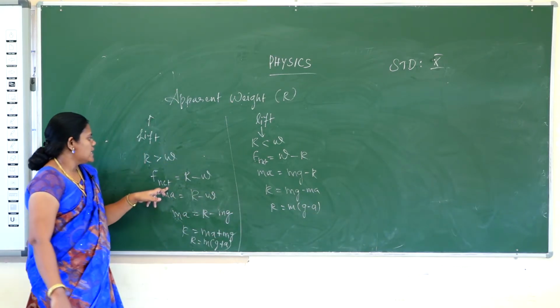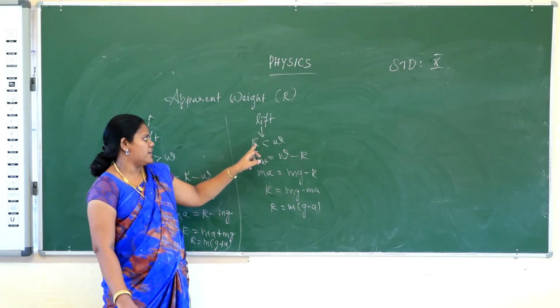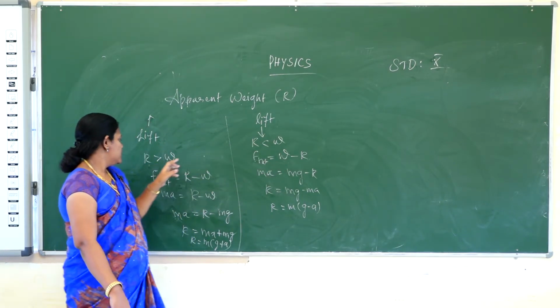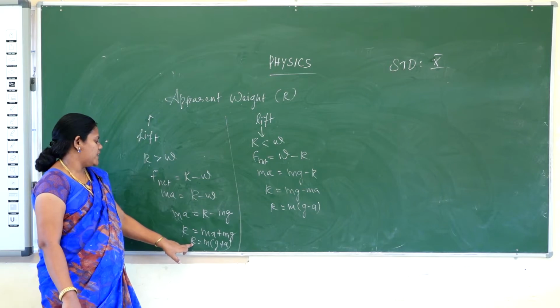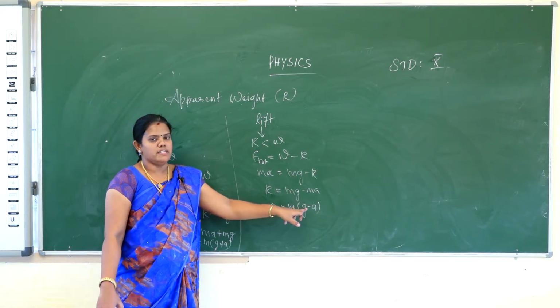In this case, the apparent weight will be much greater than the normal weight, and apparent weight R is equal to M into (G plus A). In this case, the apparent weight is less than the normal weight, and apparent weight R is equal to M into (G minus A).